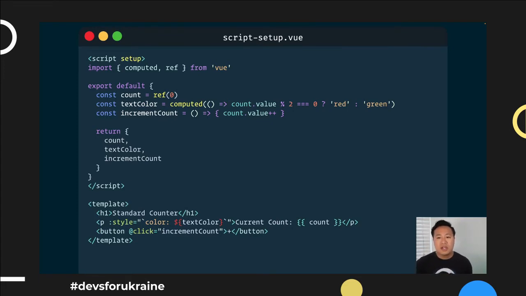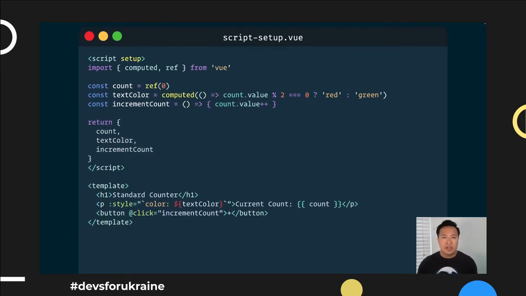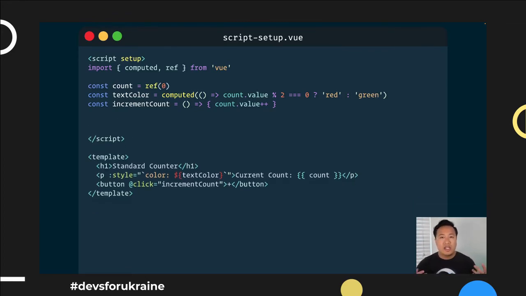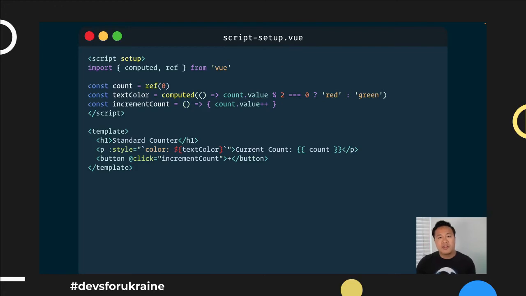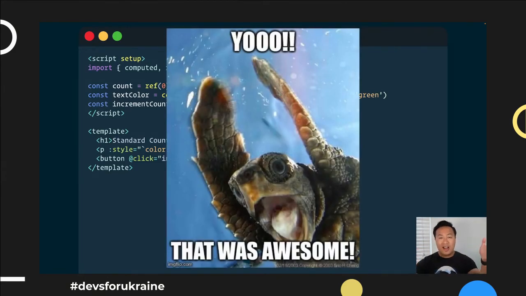As a result, you don't need to export a default object anymore. So once again, a little more boilerplate starting to disappear. And finally, because of some compiler optimizations, what we end up getting is you don't even need to define what's being returned. If we see it's being used within the template, we can figure it out from there and make sure everything is bundled and packaged accordingly as you would expect. But at the same time, look at how much more concise this is, right? And it's like, yo, that was awesome, right?